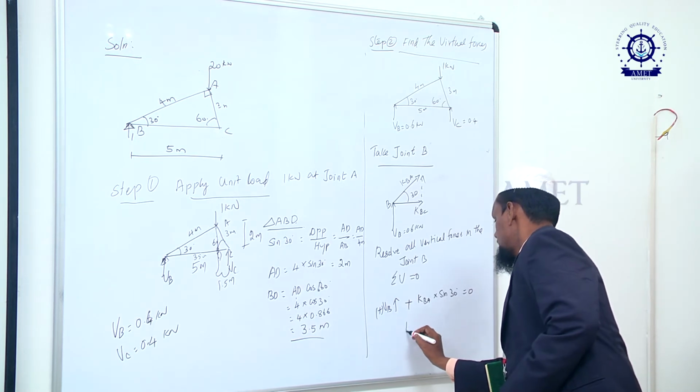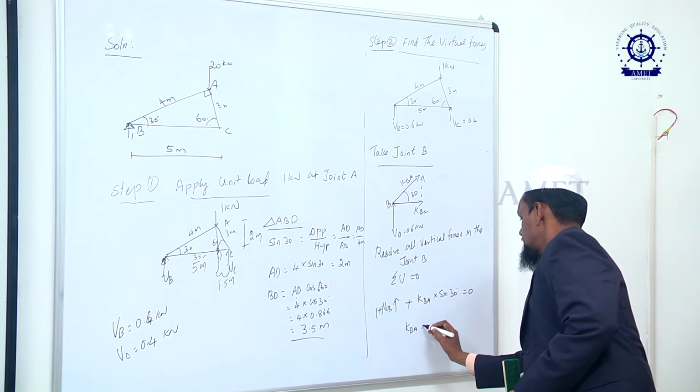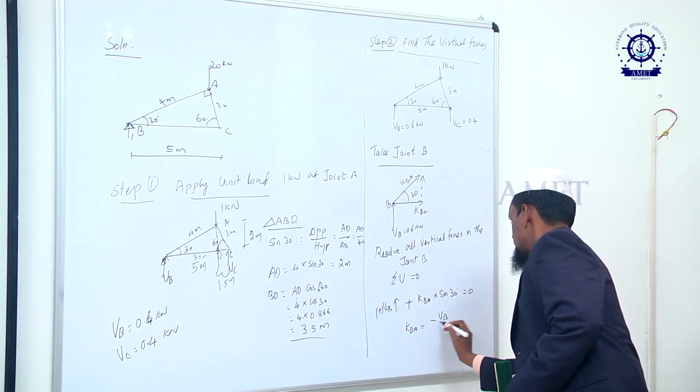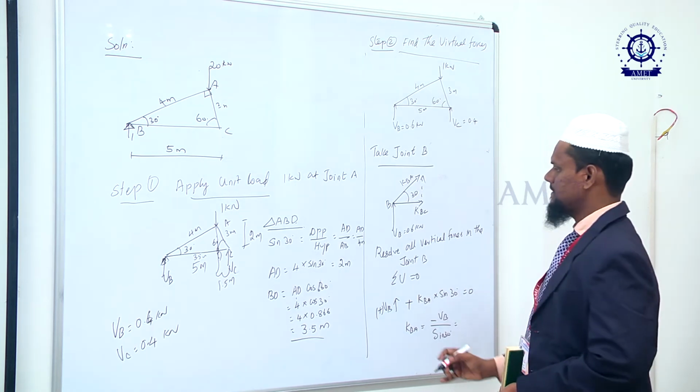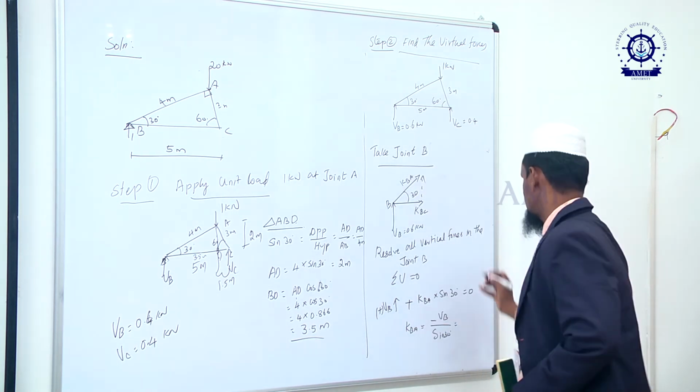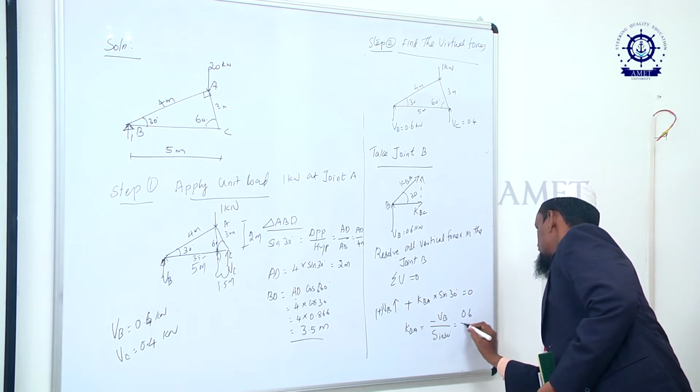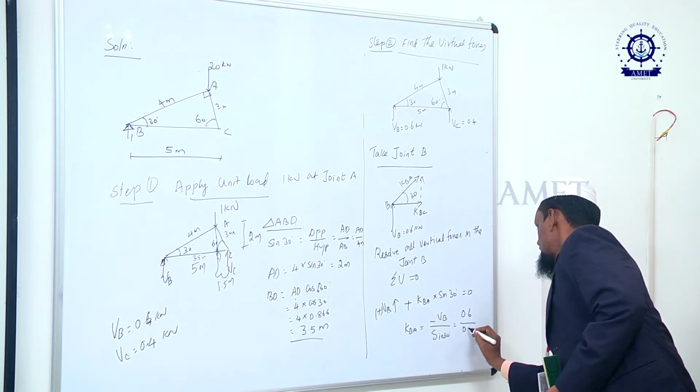So we can solve KBA is equal to, all are minus, so we have to bring minus VB by sine 30. So minus VB, how much? VB is 0.6, sine 30 is 0.5.